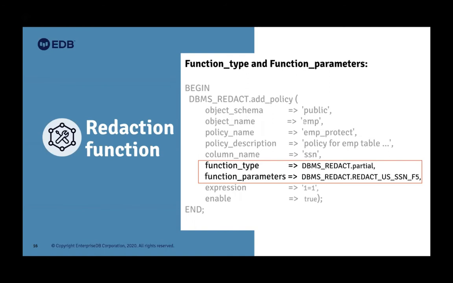I say that there are a bunch of methods in the DBMS_REDACT package where you decide the behavior of redaction. We will see what types exist. The function_parameter is mandatory for the partial type. Depending on the function type, you need to specify other parameters as well. So this function_parameter is needed for the partial type. Let's see what the function types are in the DBMS_REDACT package.